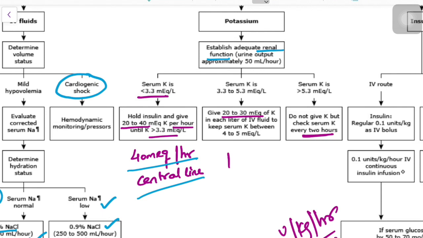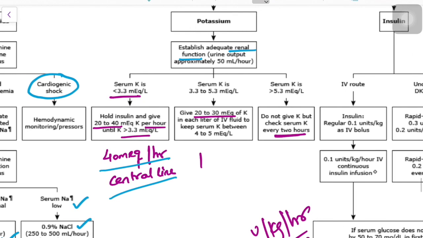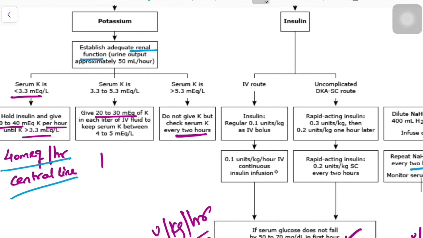And if the serum potassium level is 3.3 to 5.3, give 20 to 30 milliequivalents in every liter of IV fluid we are already administering to the patient. If the level is greater than 3.5, you check the potassium level after 2 hours, because after correcting with fluid replacement therapy and starting the insulin, it will decrease the potassium level.